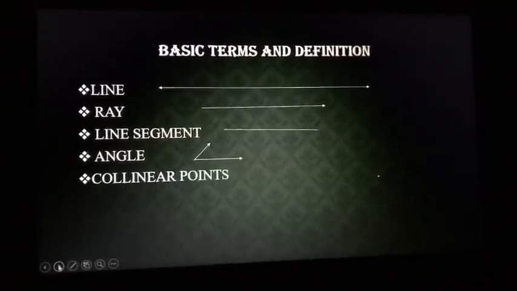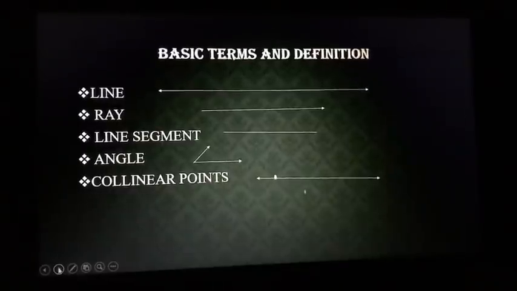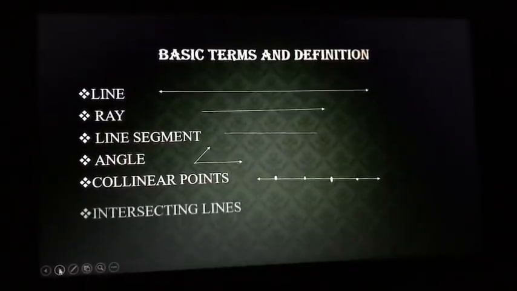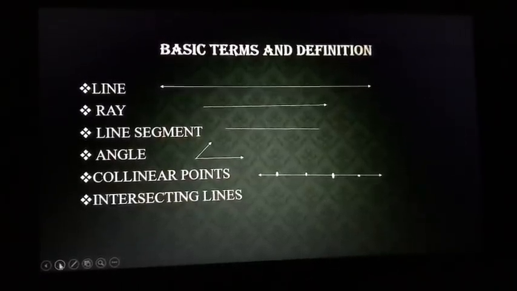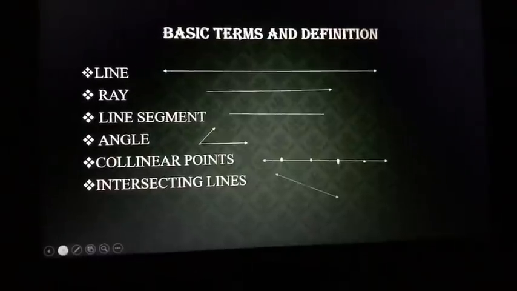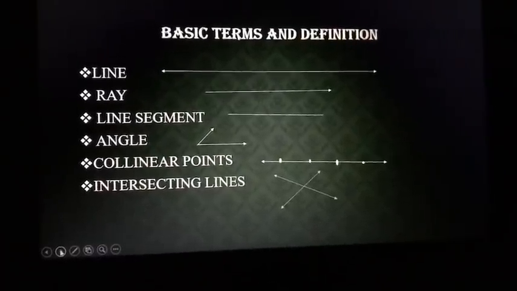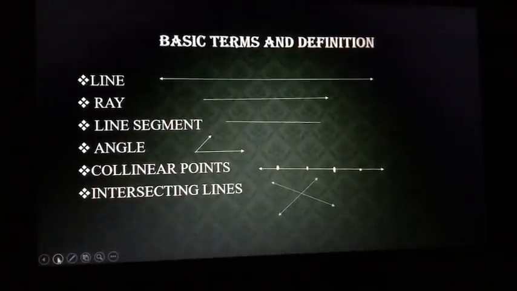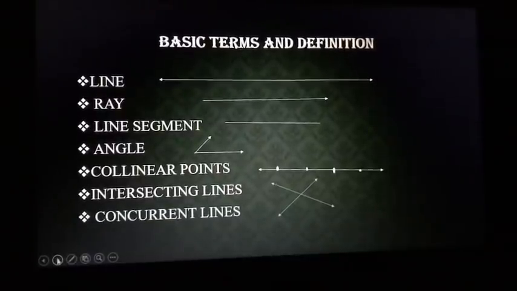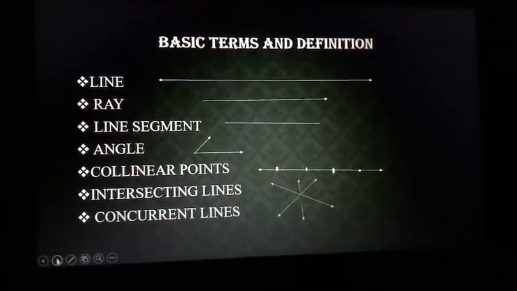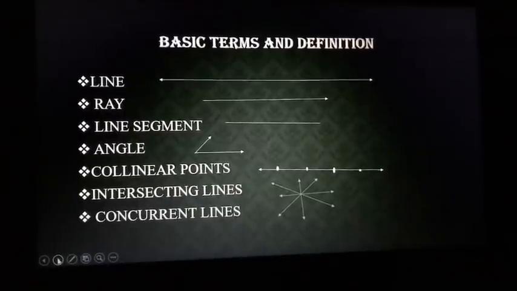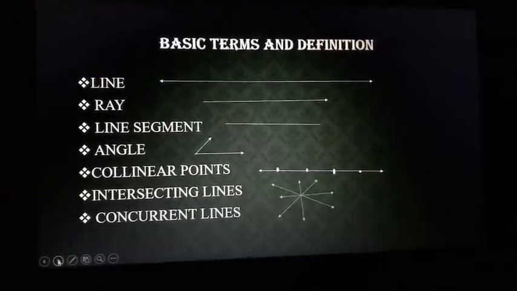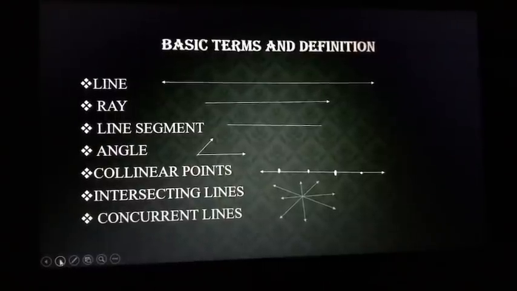Collinear points. When three or more points lie on a straight line, then the points are called collinear points. Intersecting lines. When two lines meet at a point, then the two lines are called intersecting lines. Concurrent lines. When three or more lines meet at a point, then these lines are called concurrent lines.